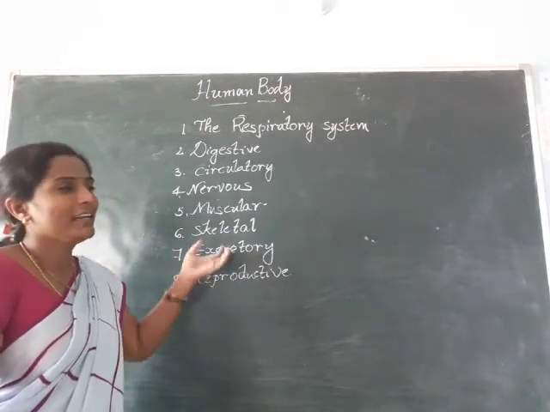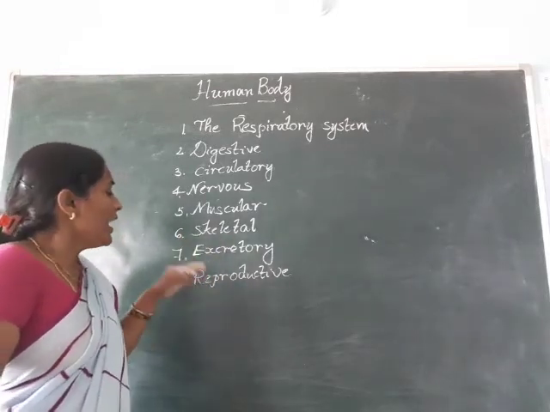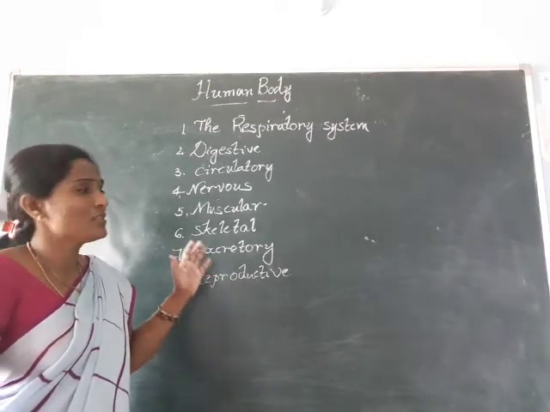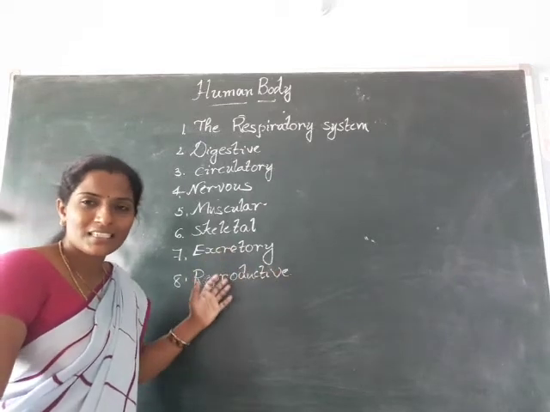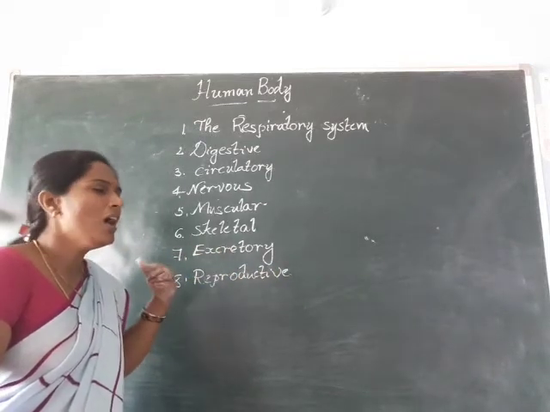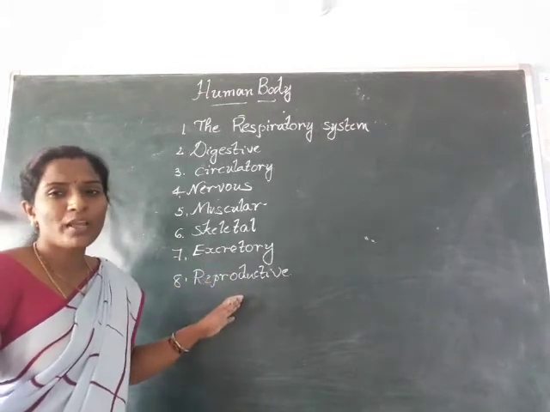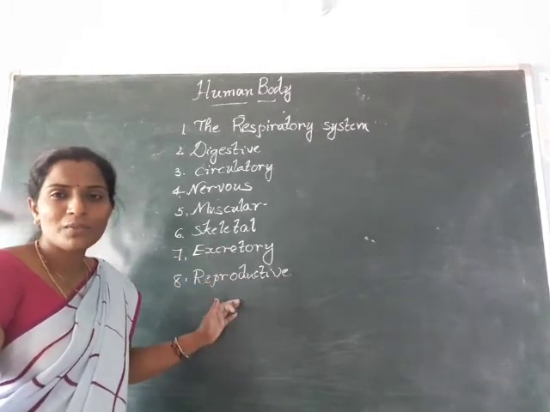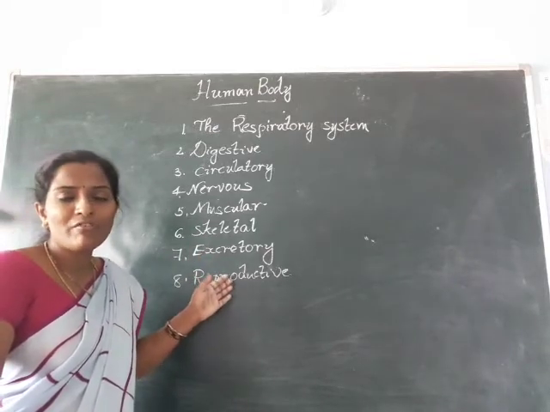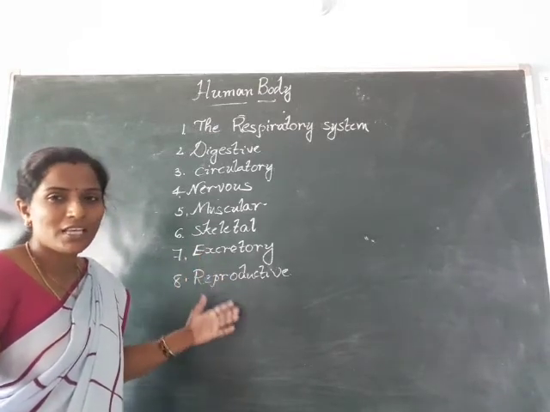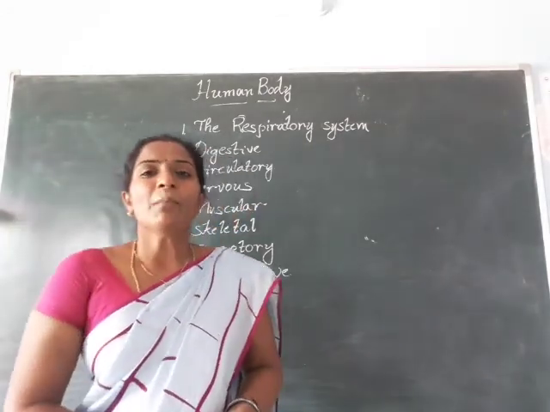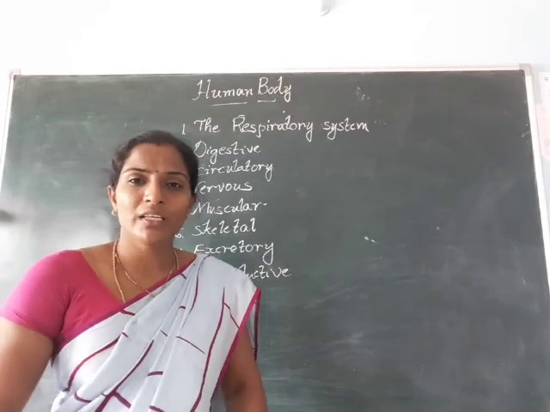When it fills, it passes out. Not only the kidneys but also the lungs and skin we call excretory organs, and they also send waste materials out of our body. Coming to the reproductive system, it helps in producing the next generation. In this also, male and female reproductive systems are there. So children, I hope you all understood the parts of our human body. Thank you.